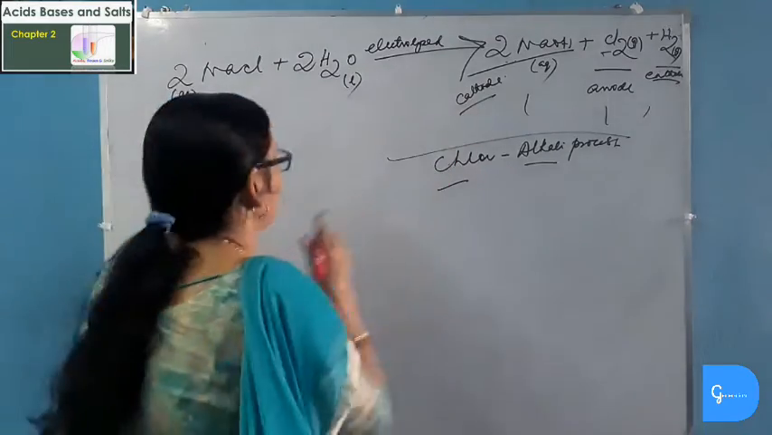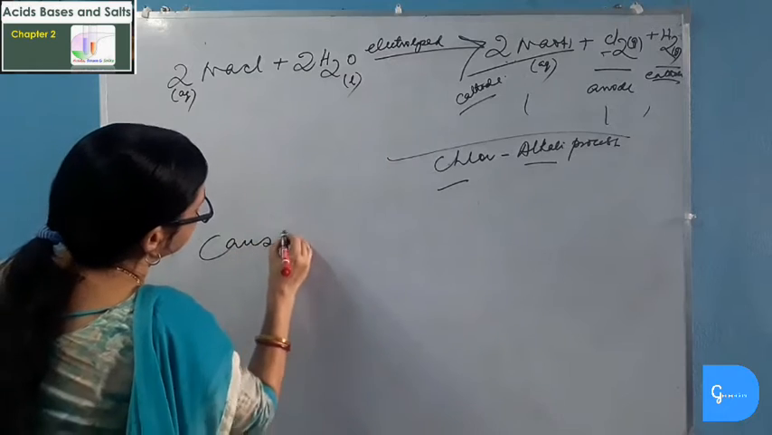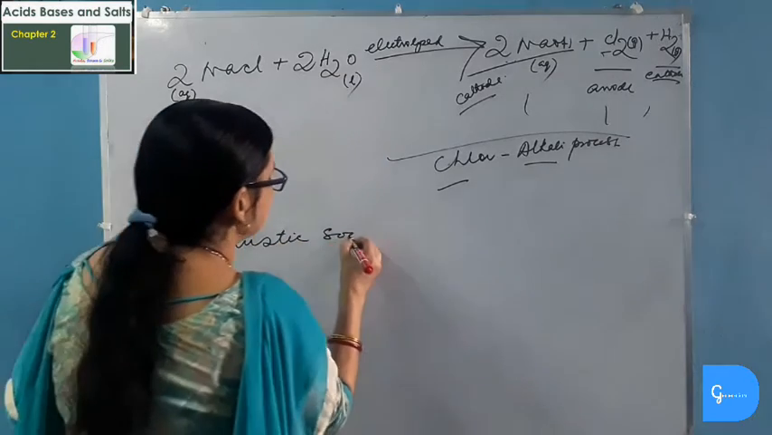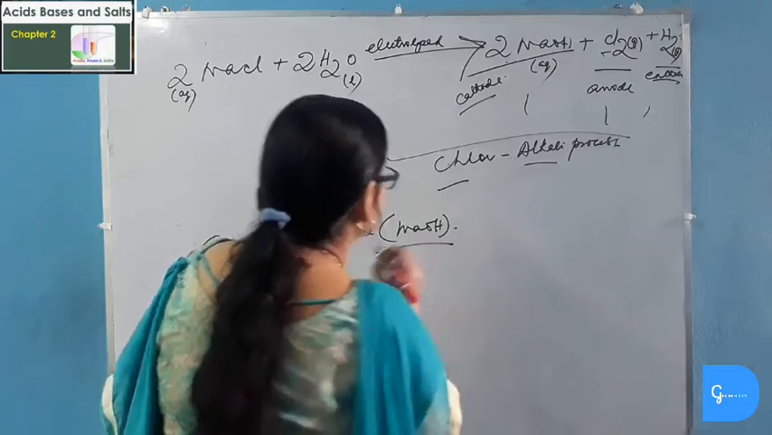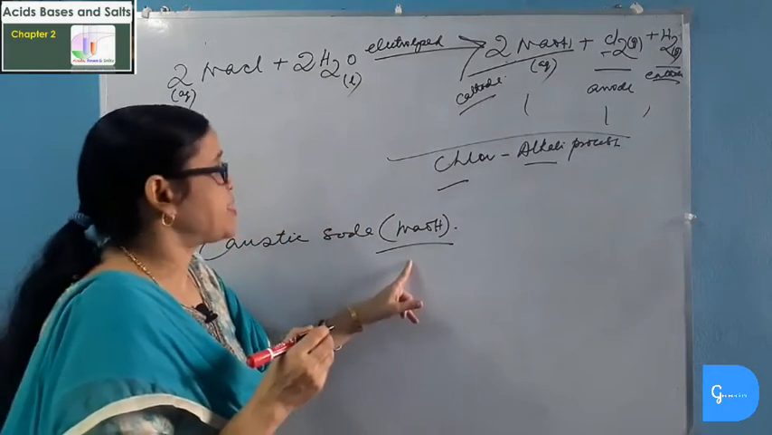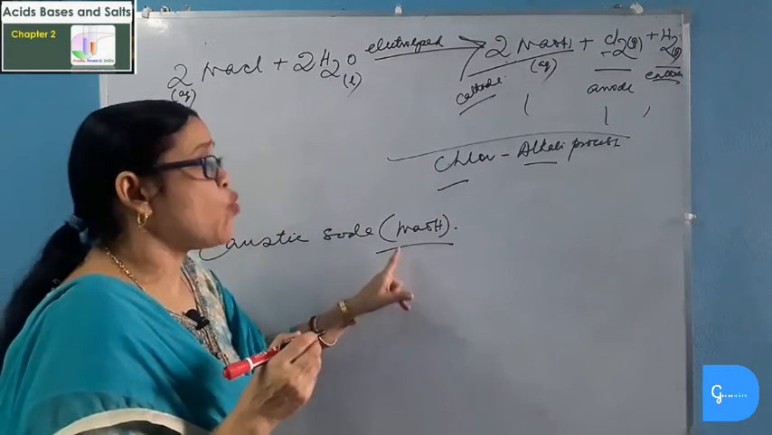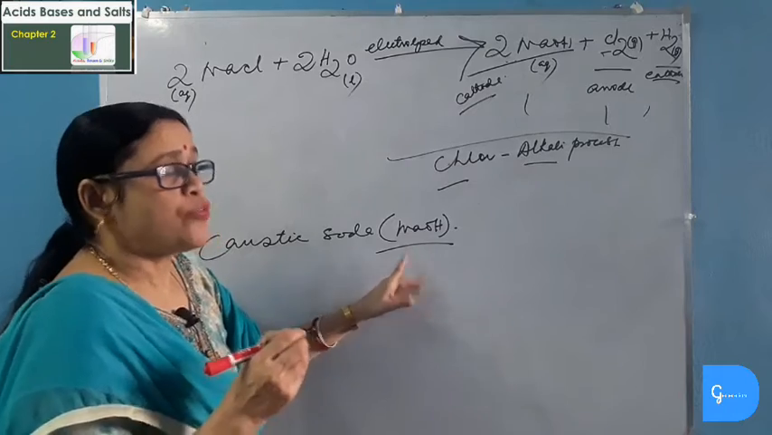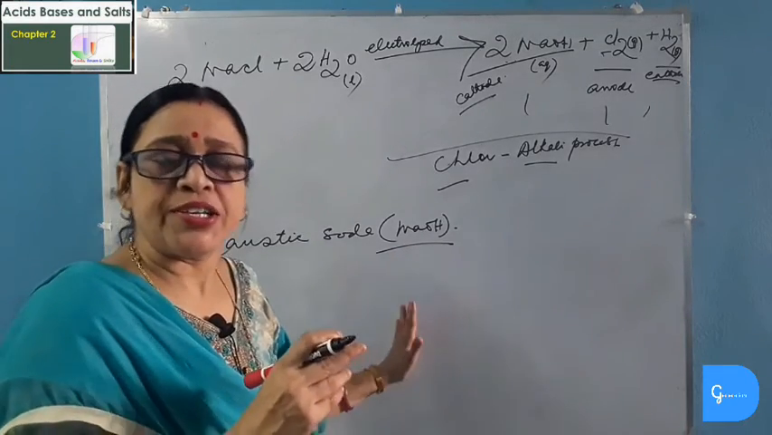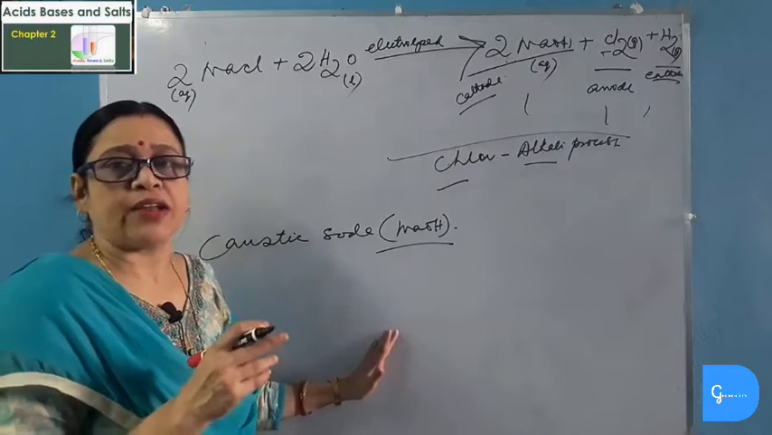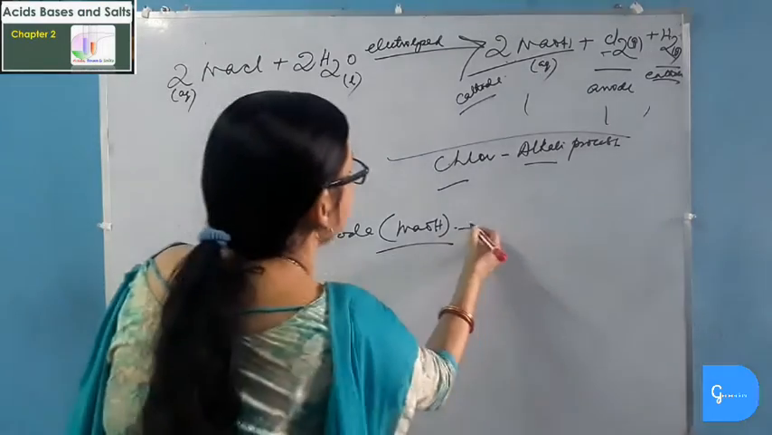Now we will study the importance of caustic soda or sodium hydroxide. Caustic soda is the starting material for many chemicals, and it is the most useful basic compound which is needed for the preparation of other chemicals in industry. It is used in industry on a large scale. So let's see the use of sodium hydroxide.